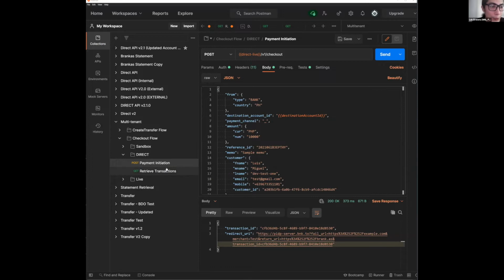The key one that I'm going to be focusing on right now is this payment initiation endpoint that we have here. It simply requires the integrator to specify some very basic details about the transaction. The most important ones are the amount, the value of the transaction, and also the ultimate beneficiary or settlement account that we are supposed to divert the funds to.